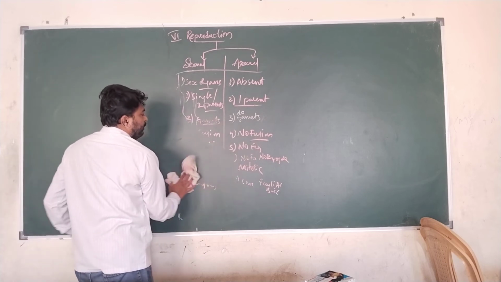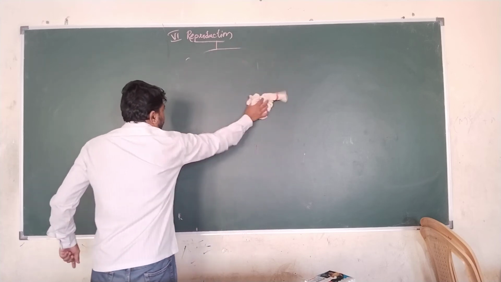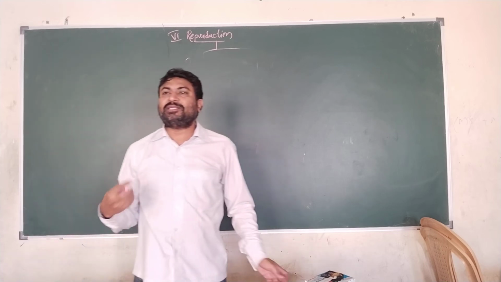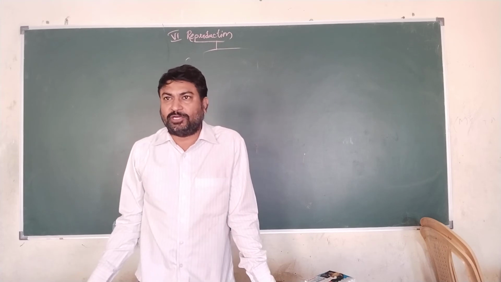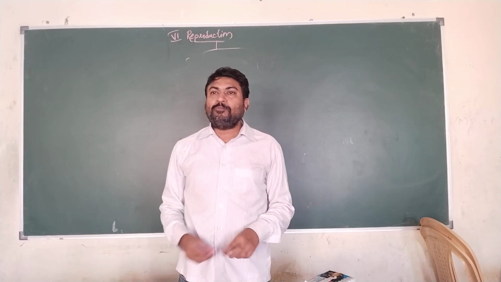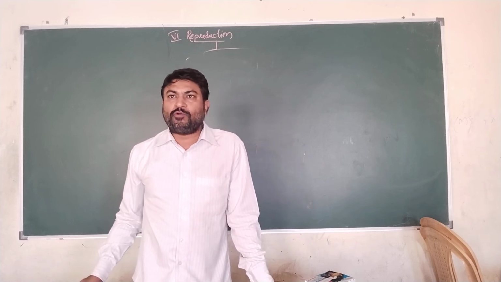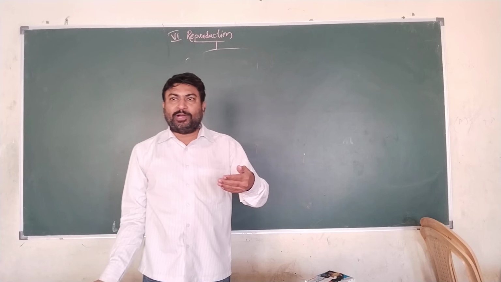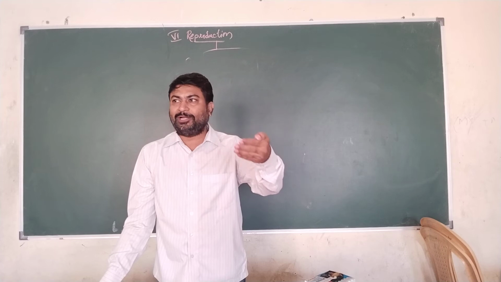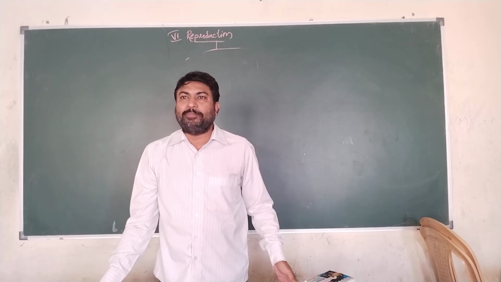Now we are going to conduct an experiment, and this experiment you can do in your house to demonstrate the growth of bacteria, which we can consider as an example for asexual reproduction, where you take 2 bowls and pour lukewarm milk into the first bowl and cold milk into the second bowl. Lukewarm means heat the milk up to 100 degrees and allow it to cool to 60 degrees. That means bring the temperature of the milk back down to 60 degrees. That milk is considered to be lukewarm milk.